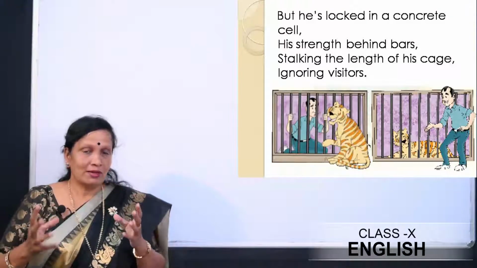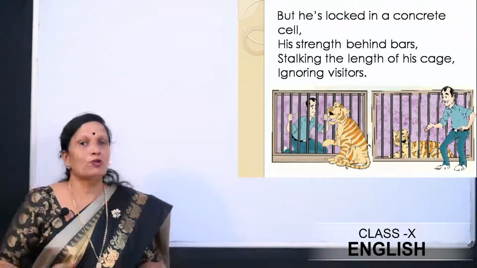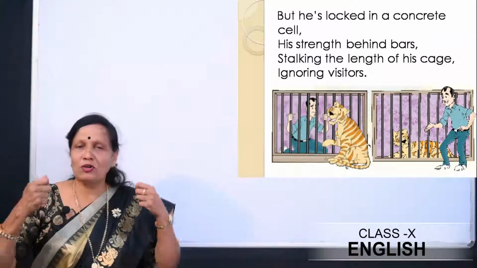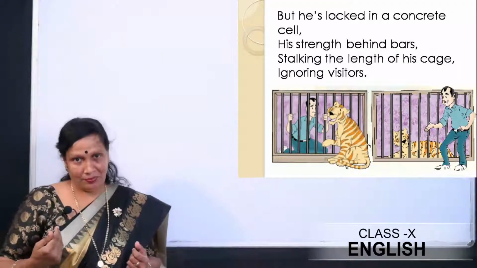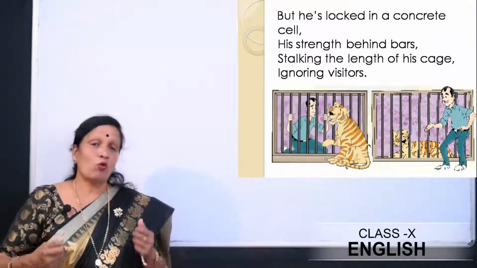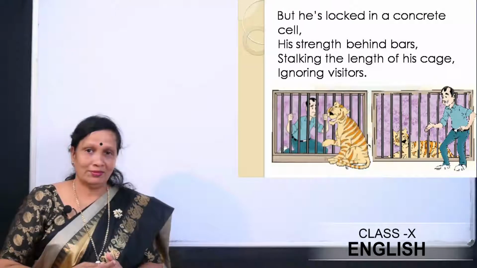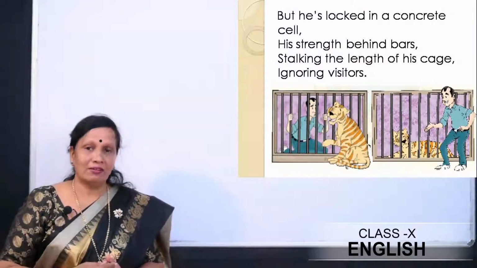That means, as I have told you, the tiger is a proud creature. But here he was not able to walk proudly. He was not free. He was inside the cage. So he was walking in anger, right? Stalking the length of his cage. That means walking in anger.